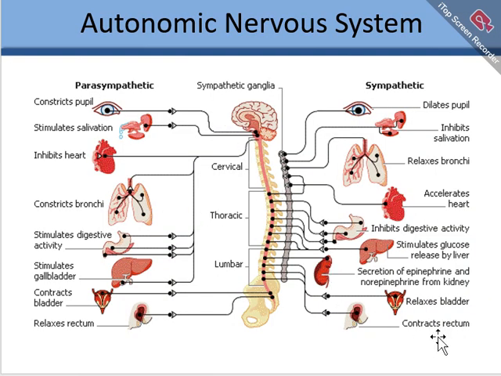So if we see this diagram, a further elaborative diagram of the autonomic nervous system, on the right side you can see the sympathetic nervous system, and on the left side you can see the parasympathetic system. The central nervous system, the brain and the spinal cord, are shown here, with the sympathetic on the right side and the parasympathetic on the left side.